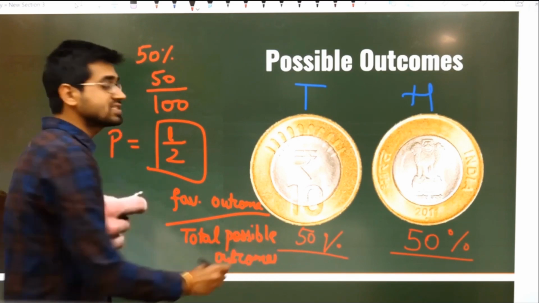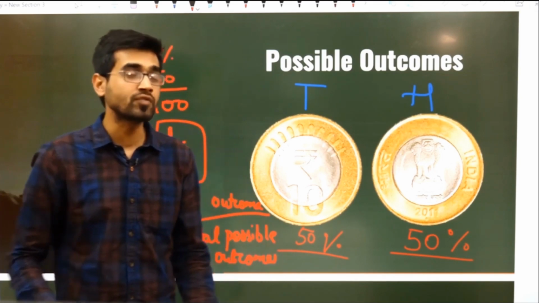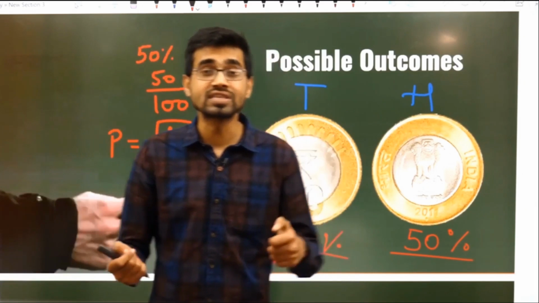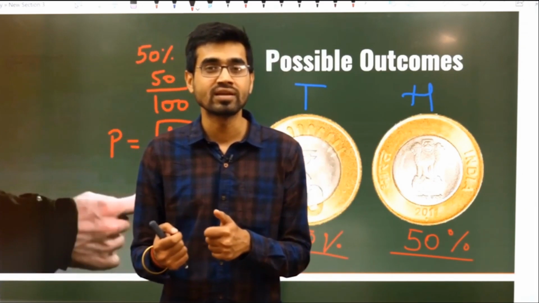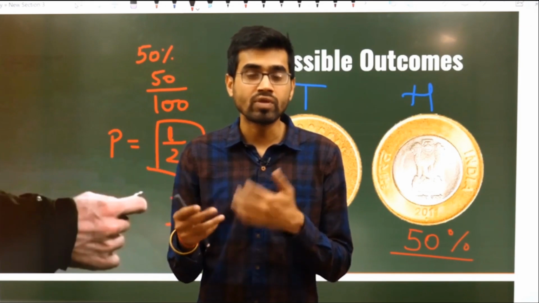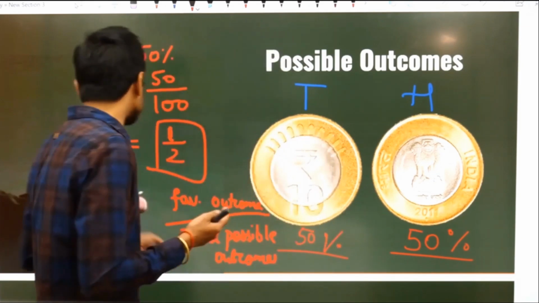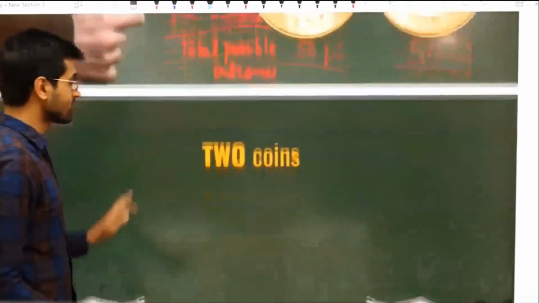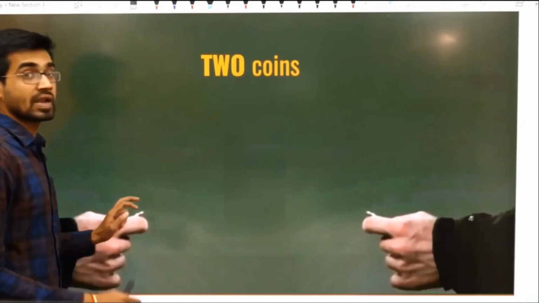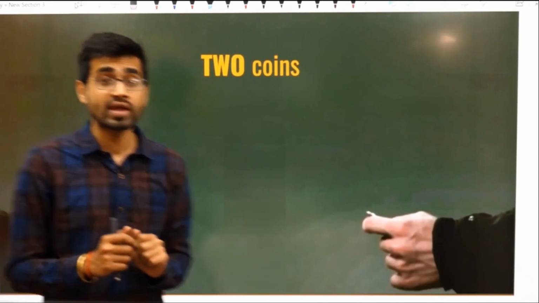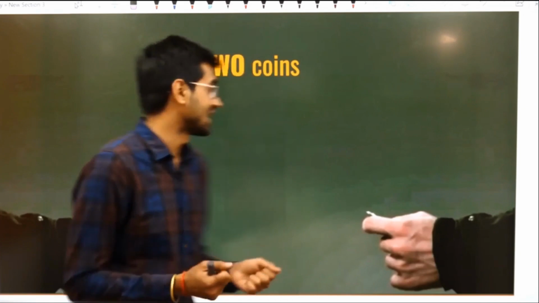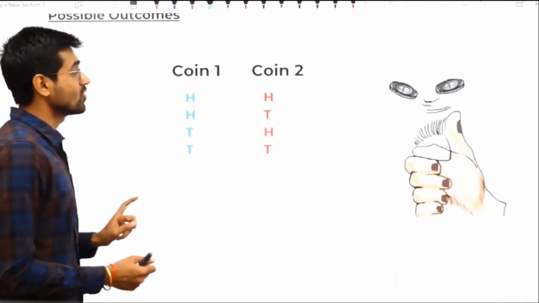Fine. This is just for a single coin. But what happens if you are tossing a coin and your sister or brother is also tossing a coin? What will be the outcomes? Let us try to understand that now. When there are 2 coins being tossed, see this table.